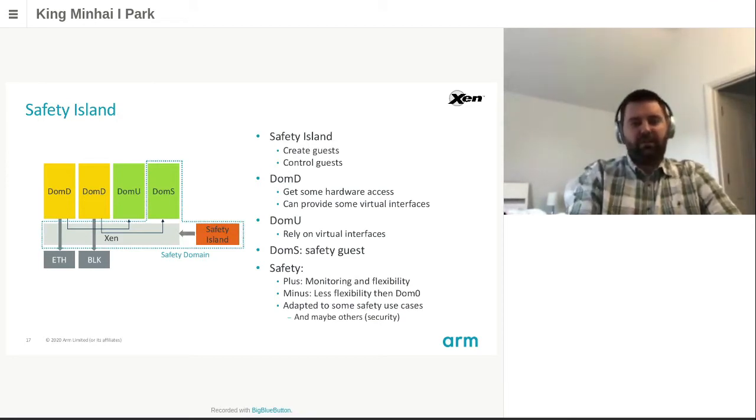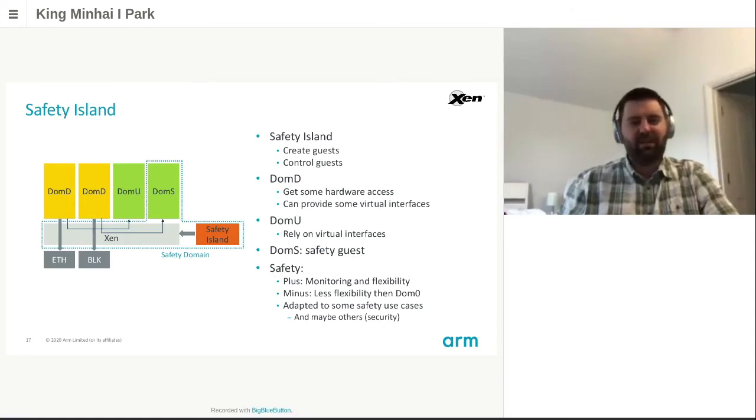The idea of the safety island here is to deport the control and monitoring capacities to a different system not running on top of Xen. The safety island can create guests and control them, but can also control Xen itself. In the system, the domains are the same. The safety island is included in the safety domain and must reach at least the same level of safety as Xen and DOM-S. In this system, we add, compared to DOM0less, some flexibility and monitoring capacities.